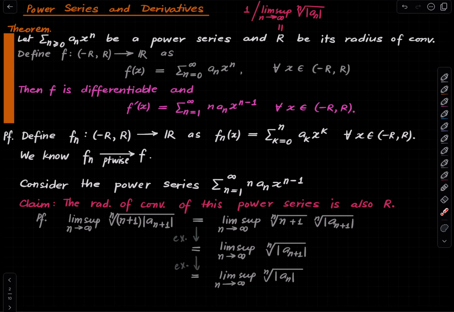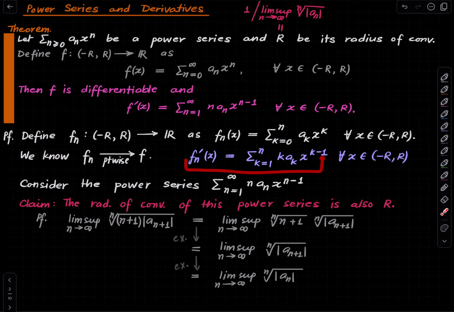So what is the point? Since we wanted to use our theorem about uniform convergence and differentiation, we would like to say that the derivatives of these functions converge uniformly. Right? That's what we would like to do. What are the derivatives of these functions? The derivatives of these functions are nothing but given by this formula. Right? Fn is differentiable through and through in this domain. In fact, for all real numbers, if you extend it to all real numbers, but we won't extend it to all real numbers. So Fn prime is defined on this region and is given by this formula.